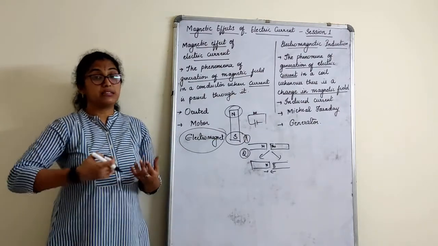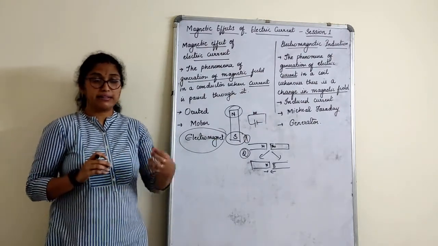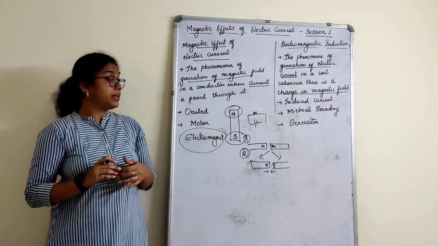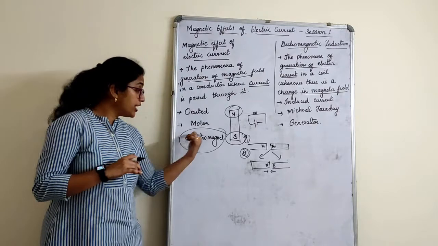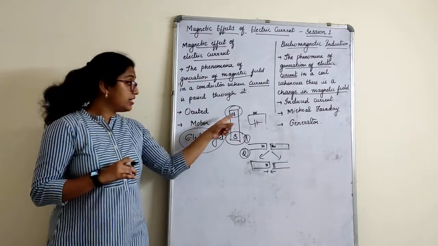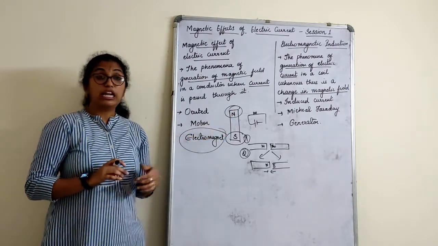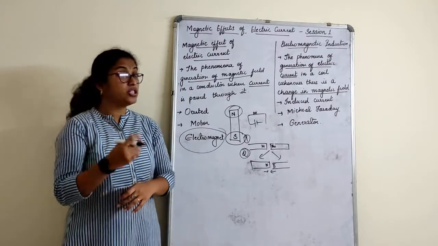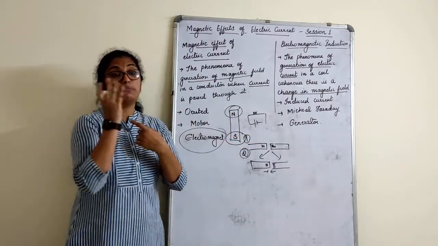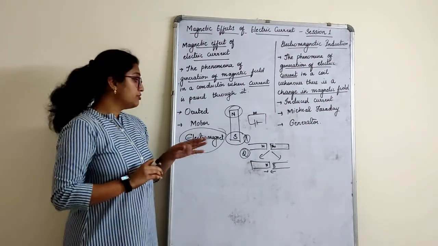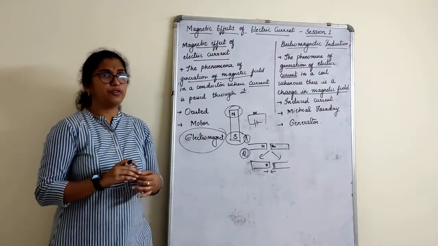How can you increase the strength? By increasing the current. So many different things are there. So in an electromagnet, you can increase or decrease the strength. You can change the poles. See, here it is fixed north and south. In an electromagnet, you can change the poles by just reversing the polarity. That is, if you reverse the current, the polarity can also be changed. So those are all basic things that you have to know.